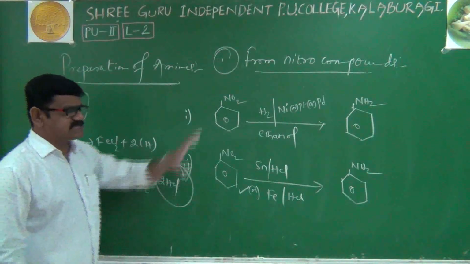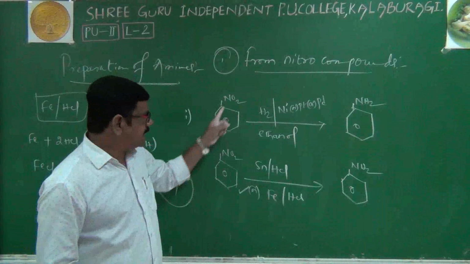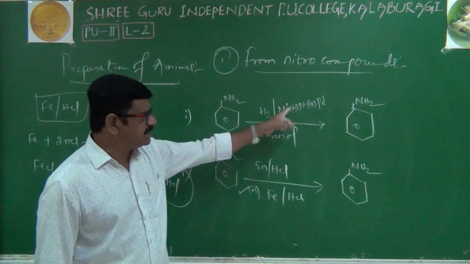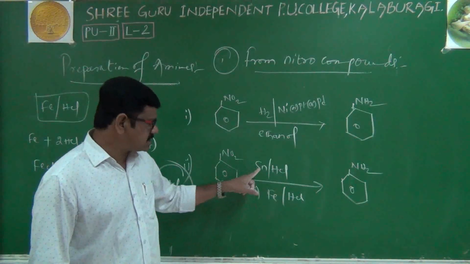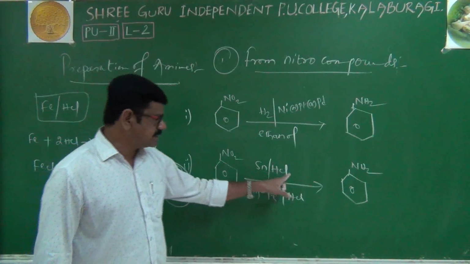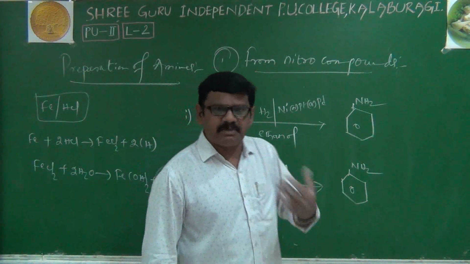Right. This is the first preparation method of amines from nitro compounds by the reduction process. One is catalytic reduction. One is the reduction in the presence of metal and acid, Sn/HCl and Fe/HCl. Right. Still many preparations are there.